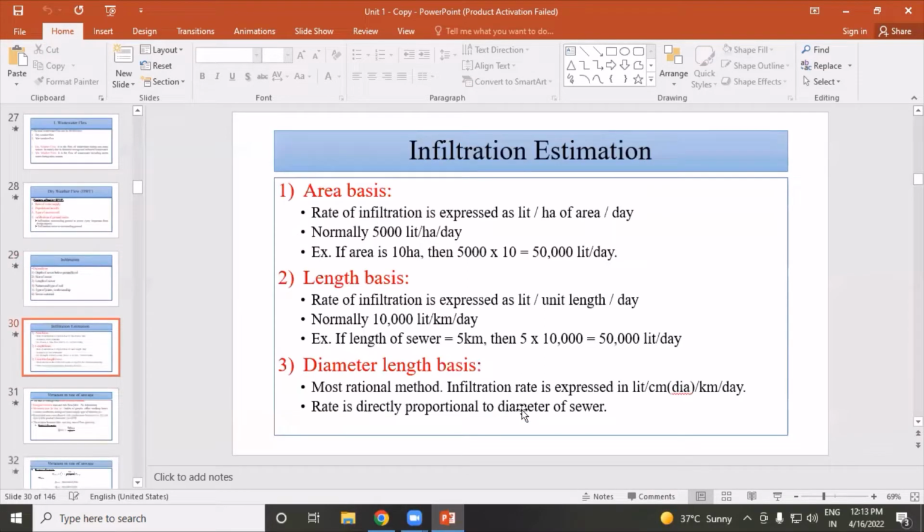Infiltration estimation. The following are the infiltration estimation methods. Area basin: the rate of infiltration is expressed as liter per hectare of area per day. Normally, area of basin is 5,000 liter per hectare per day. Length of basin: the rate of infiltration is expressed as liter per unit length per day. Normally, 10,000 liter per kilometer per day. Diameter of length basin: most rational method, infiltration rate is expressed in liter per centimeter per kilometer per day.